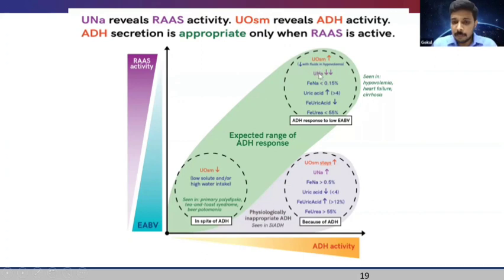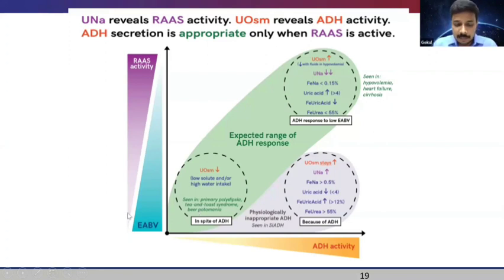And the body tries to conserve more sodium. So the urine sodium gets reduced, and fractional excretion of sodium gets reduced. Whenever the sodium gets reabsorbed, more uric acid also gets reabsorbed with the sodium. So the serum uric acid increases and the fractional excretion of uric acid gets reduced. This is the situation which happens in conditions like hypovolemia, heart failure, and cirrhosis. So this is an appropriate response to ADH.